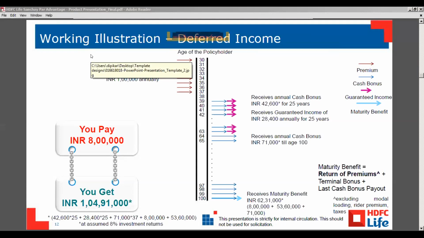For the exact details on the cash bonus part, there is a section of bonus on our landing page as well. Go through that, you will get the exact figures over there. But yes, for the last year it was 8%. For historic record, you can refer to the bonus history part.